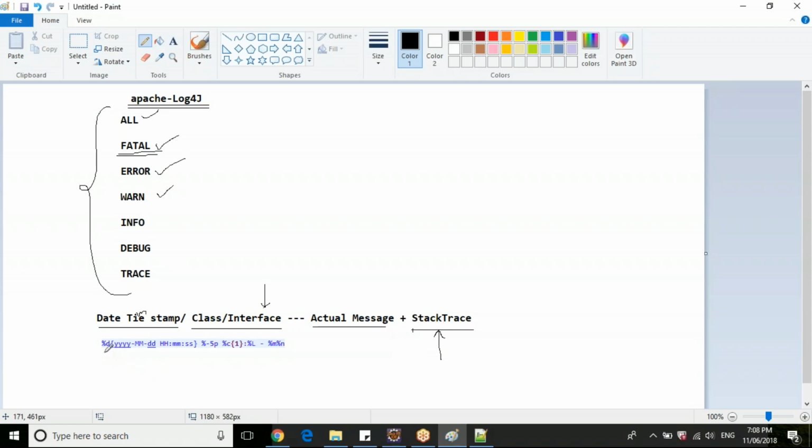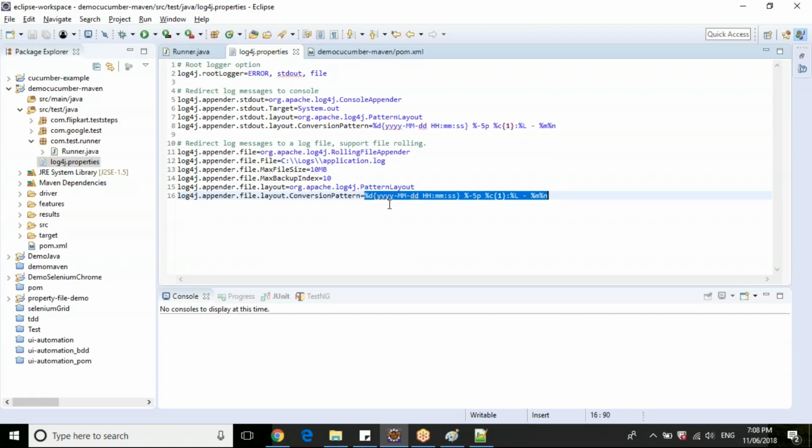So if you see here, this is the date format which it is referring to here, and the class or interface is this one, and this is the actual message and stack traces. So this is the overall pattern for writing these logs into your file.